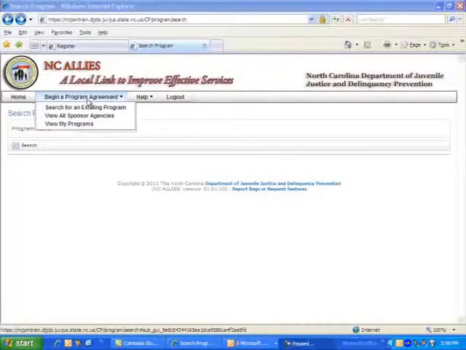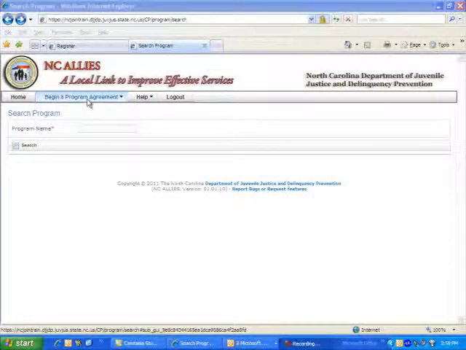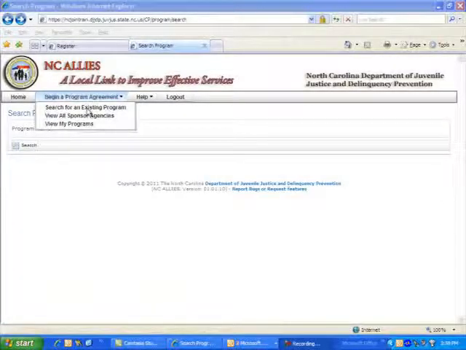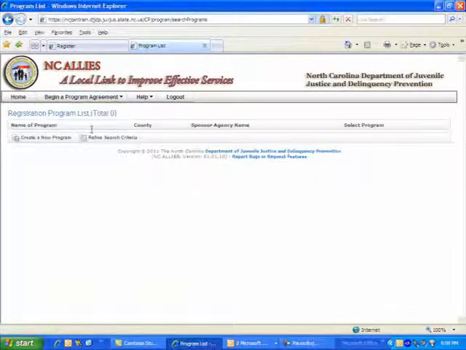For first-time users, however, let's go back to the previous screen that we left. Let's begin a program agreement. Once again, let's begin by searching for an existing program and querying the system. I have found no programs with my program name, so let's click on the Create a New Program icon.